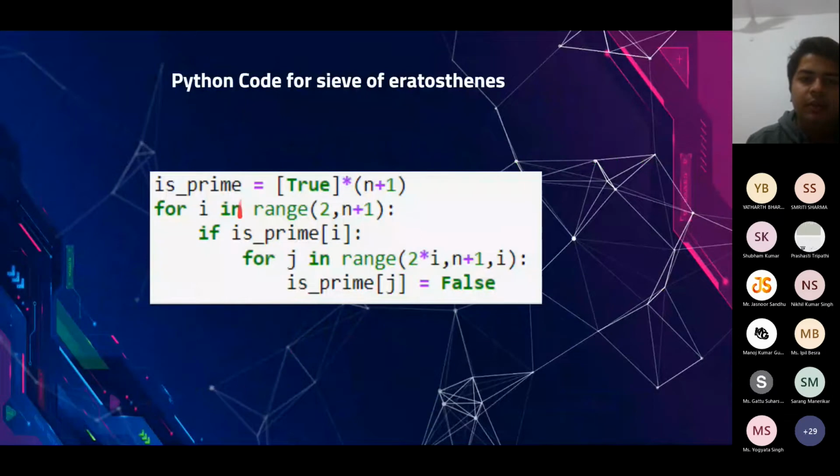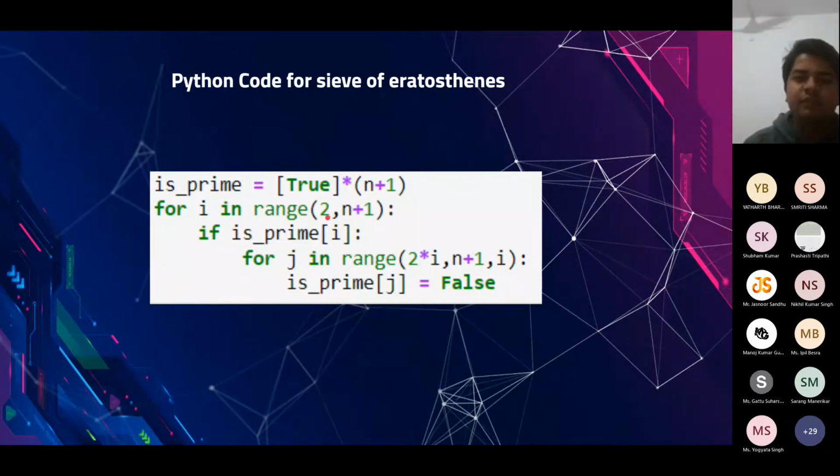Now this is the Python code for it. You see it's quite compact. This is always the benefit of using Python. Here I have done exactly the same thing. In Python we can multiply a list also. So if I create a list containing just one element and multiply it by n plus 1, it ultimately becomes a list of size n plus 1 with the same content, meaning at all the places we have the same value.